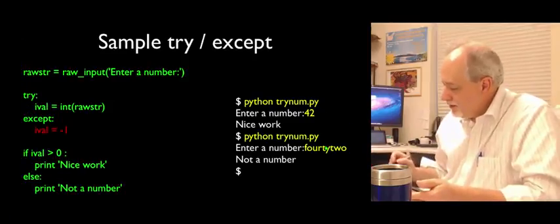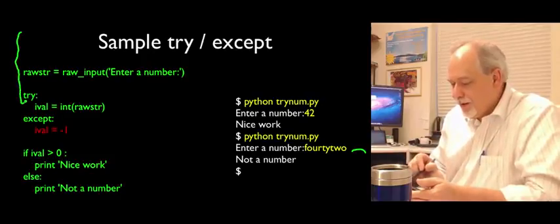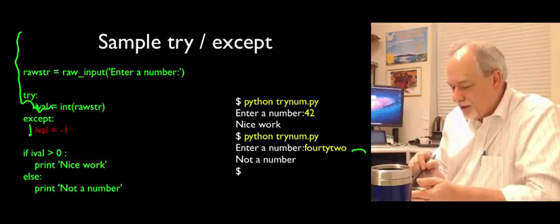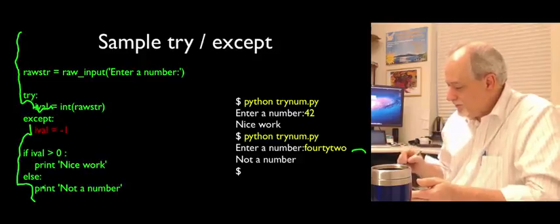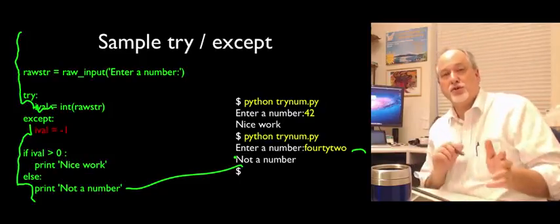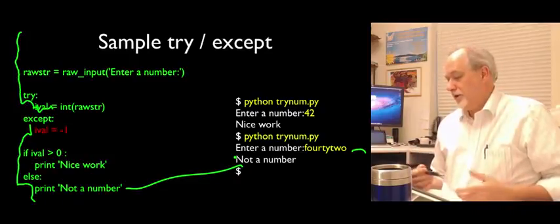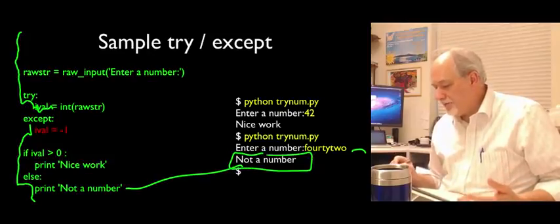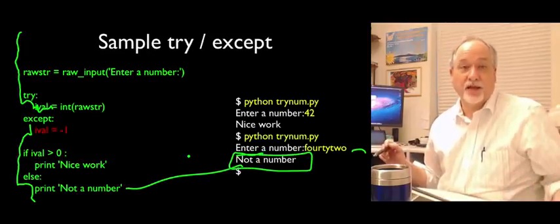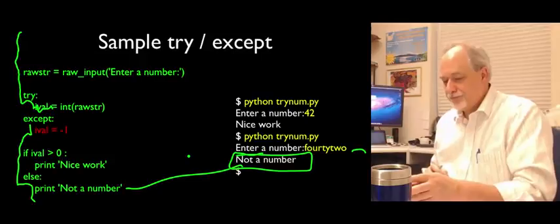If, on the other hand, they type 42 the words, this gets to be the string 42. It runs here. This blows up, so it comes and runs this part here, and then it says if ival is greater than 0, which is not true, so it runs this part and says not a number. So this is our way of compensating for user input that might have errors in it, errors that we're anticipating, right? You'd rather at least put up some kind of a message rather than just have a traceback if you're writing code for somebody else. It just kind of is not very classy.